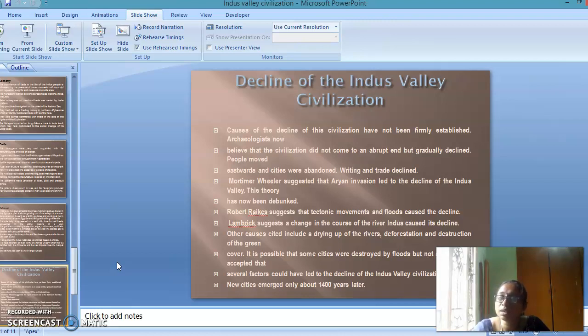Other causes cited include the drying up of the river, deforestation, and destruction of the green cover area. It is possible that some cities were destroyed by floods, but not all. It is now accepted that several factors could have led to the decline of the Indus Valley civilization, and new cities emerged only 1400 years later.